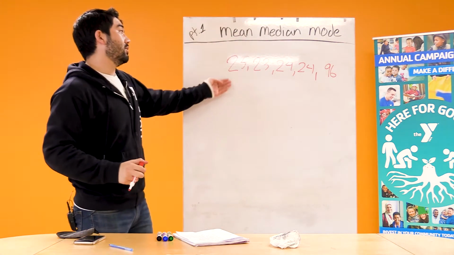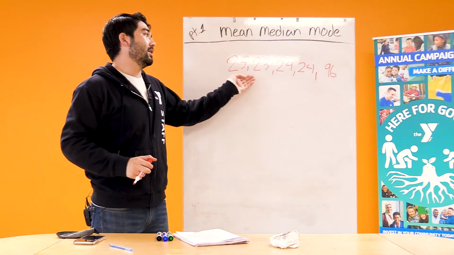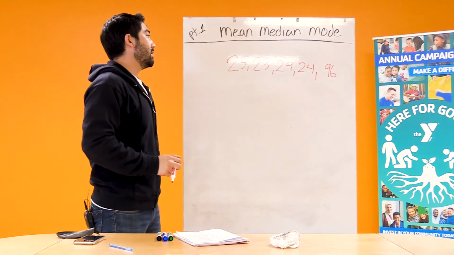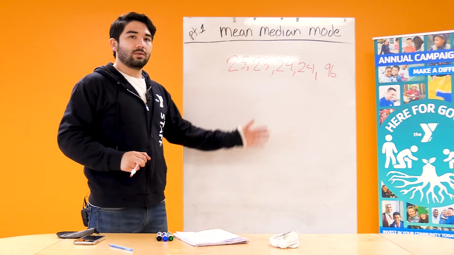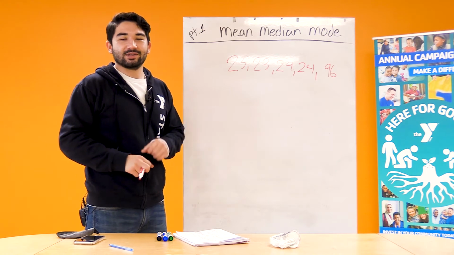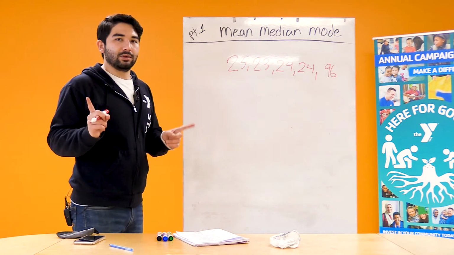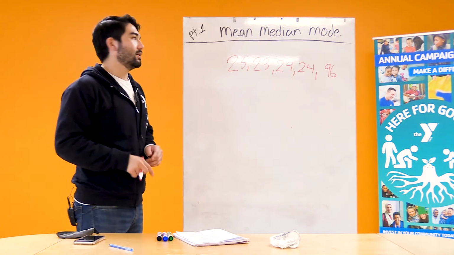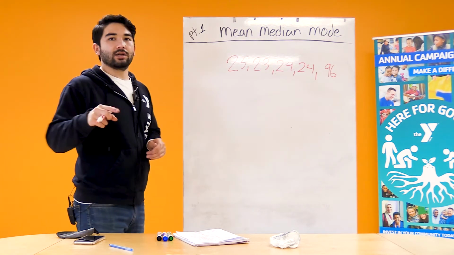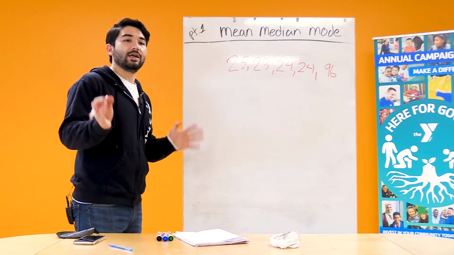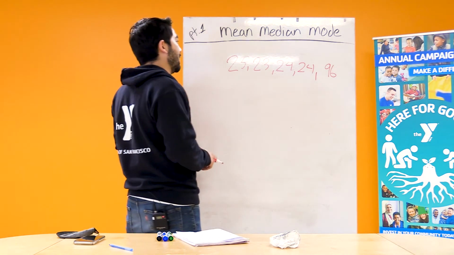So everyone else only washed their hands for about 25 seconds, but the last person literally quadrupled their time. They spent 4 times as long washing their hands, 96 seconds. So let me show you what happens when we find the mean of this, and then what happens when we find the median, and we'll see which one gives us the better answer.